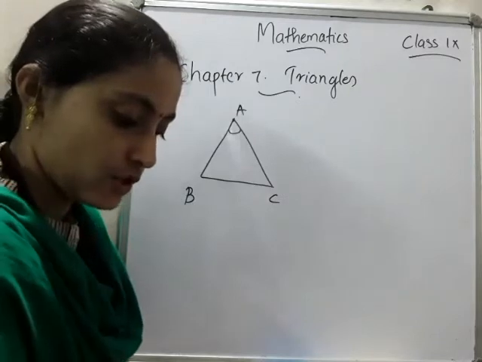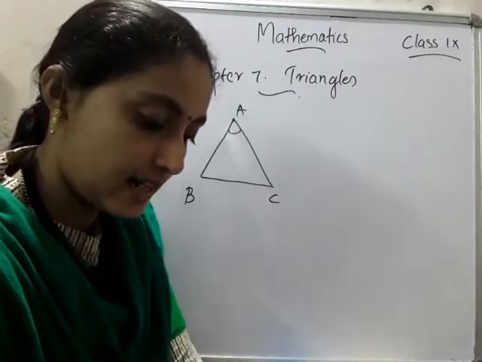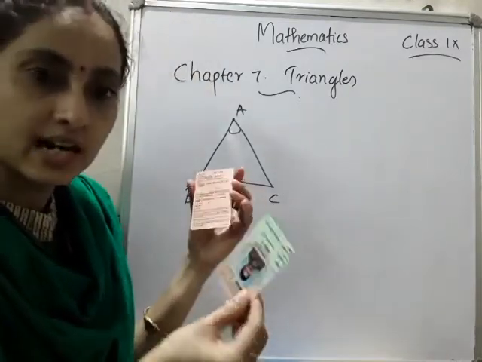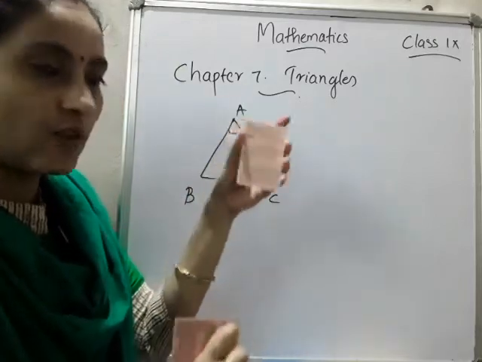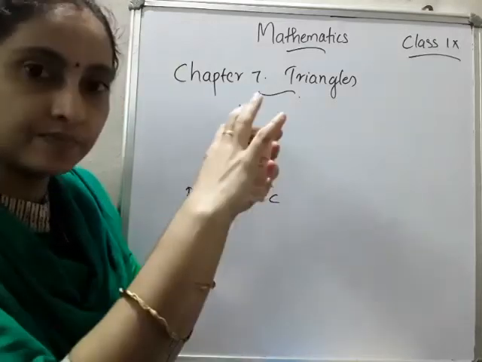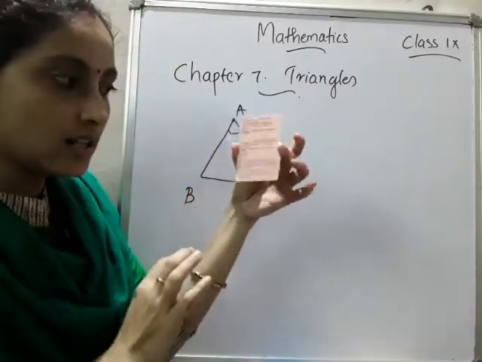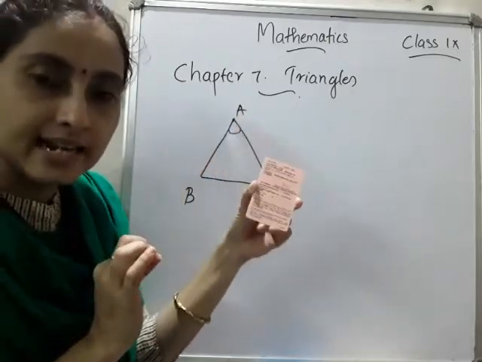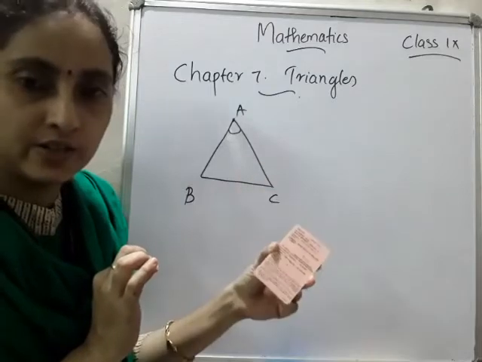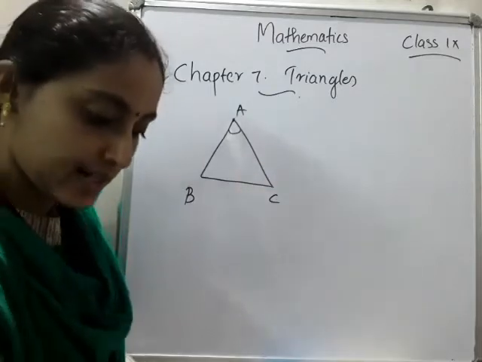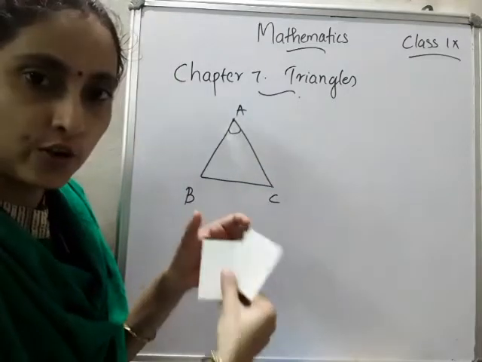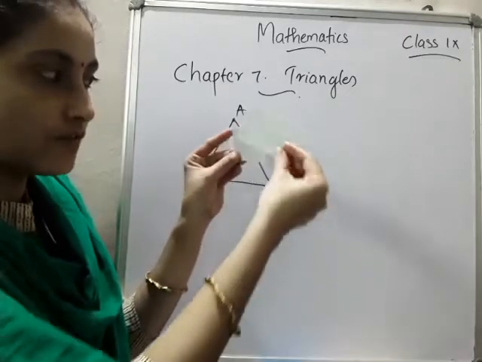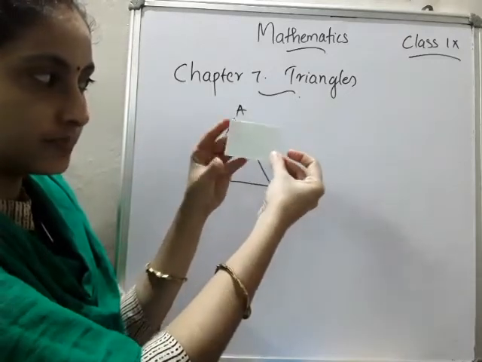One more example I show you. These are two ID cards, election ID cards. I am placing one ID card over the other. Clear? Both look exactly the same, so this is an example of congruent figures. One more example I show. These are two photographs. I am placing one photograph over the other.